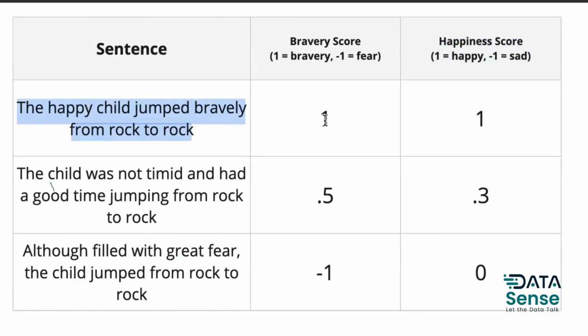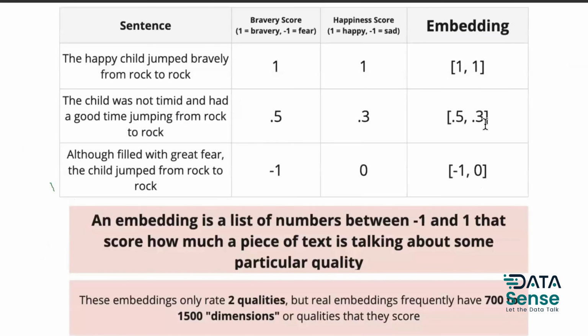You need to have some numbers. Computers deal with numbers, so you have to convert them into numbers. This is a very basic example. So this is the sentence, this is the embedding 1, 1, then 0.5, 0.3, and this has -1, 0. This contains just 2 variables, bravery score and happiness score.